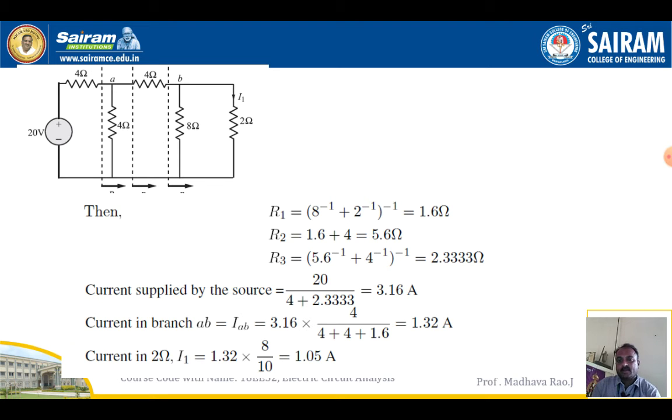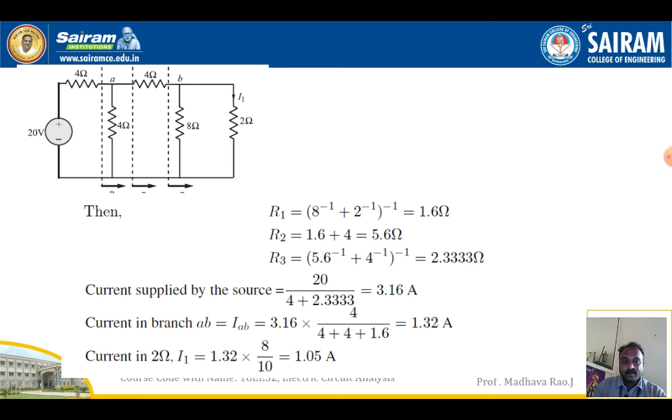Next, current in 2 ohm resistor. Current in 2 ohm resistor I1 is equal to 1.32 into 8 by 10. 1.32 into 8 by 10, that is equal to 1.05 amperes we will get. So that is the current in 2 ohm resistor. Similarly, here we have to interchange response and source and find out the current in 2 ohm resistor.